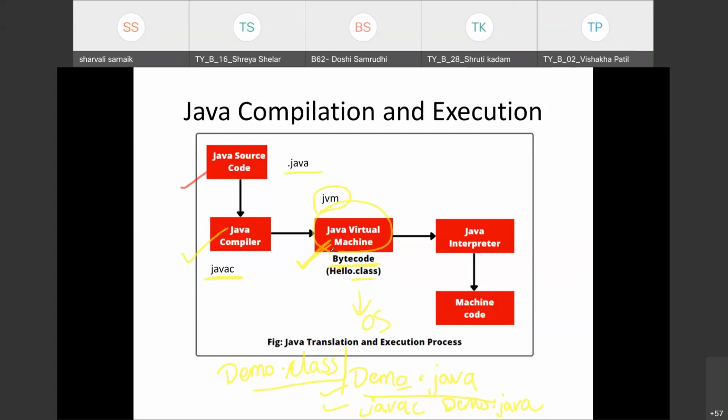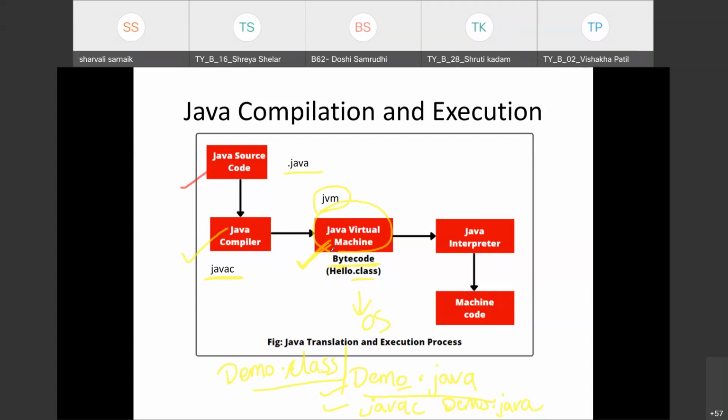We have two facilities. The first is that your code remains separate from the OS. Whatever code I write will remain separate from my operating system, which provides security to your OS. If the code fails, or there is harm or a virus in your code, or any file which would damage your whole system, only the JVM is affected and not the OS.